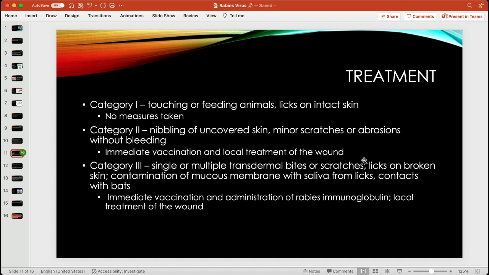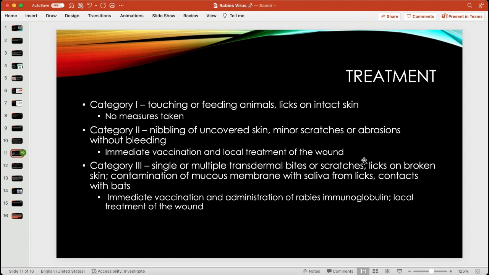So, there are three categories of treatments depending on how you came in contact with an animal that has rabies. So for category one, this would be like touching or feeding an infected animal, or if an infected animal licks you on intact skin. Intact skin would mean that there is no cuts or openings to the inside of your body. For this category, there are no measures that should be taken. It would be recommended that you just go wash your hands or maybe take a shower.